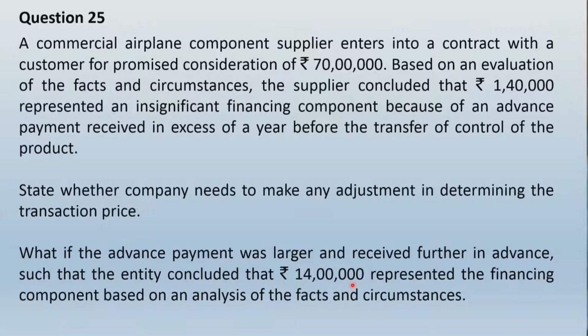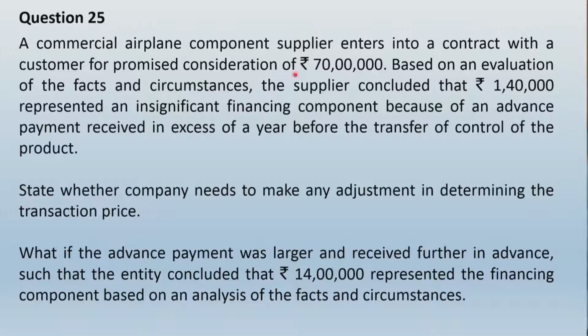That over here there is 14 lakhs that represents financing component because the advance payment was much larger and it was received further in advance. And if you observe one thing, 14 lakh represents what percentage of the total payment? 70 lakhs. 14 lakh represents 20% of this amount of 70 lakhs. Therefore, it is clear that if this amount is representing a financing component, definitely it will be considered as a significant financing component, and therefore the transaction price has to be adjusted for such financing component included therein.